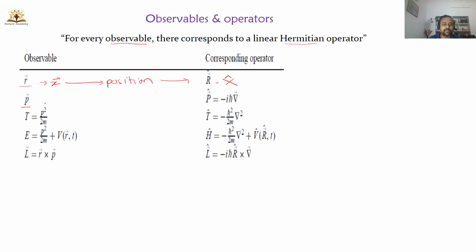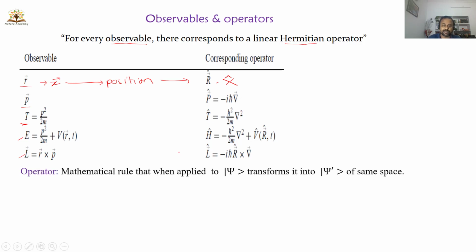Similarly, there is momentum P bar, and the corresponding operator is capital P bar, which I can write as minus h bar del. I can also write the kinetic energy, which is given by P squared by 2m. The corresponding operator T cap is minus h bar squared by 2m del squared. Like that, total energy and angular momentum we can also write. These are examples of observables and corresponding operators.